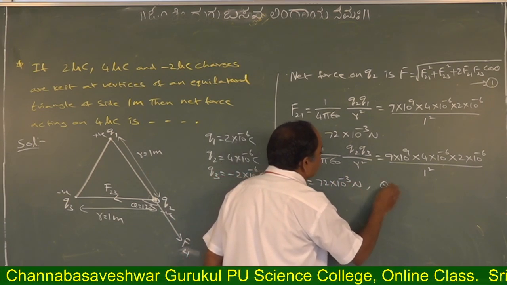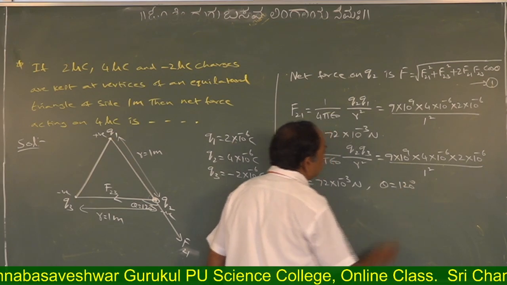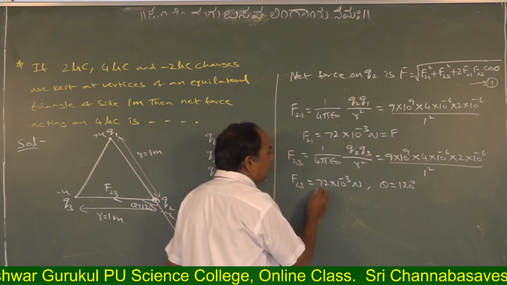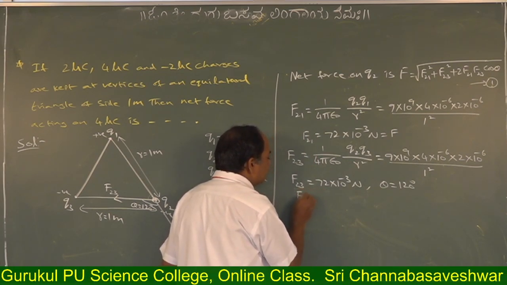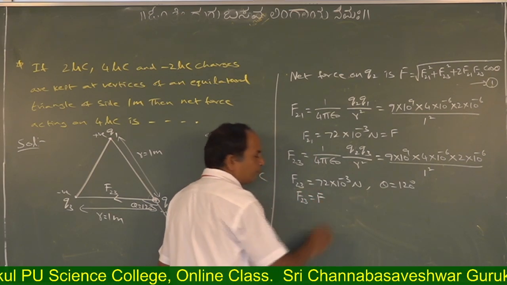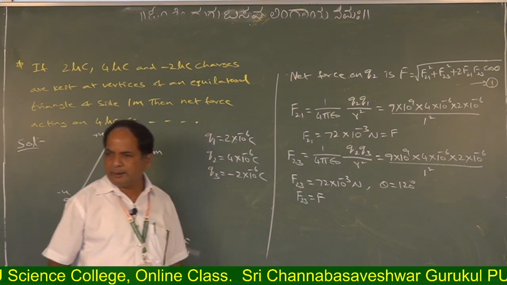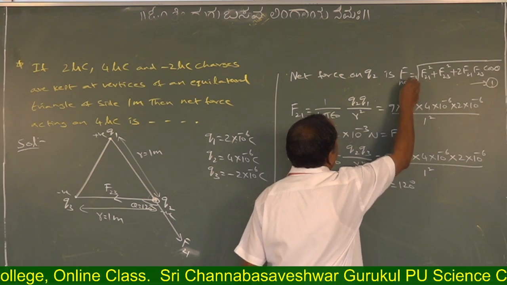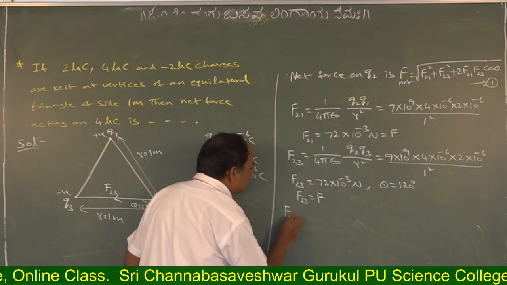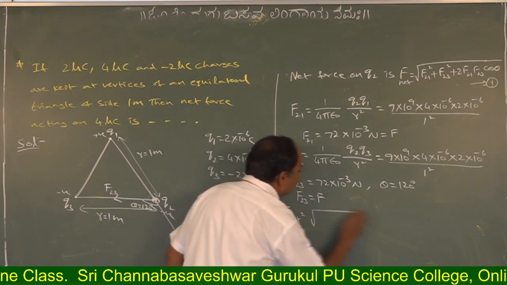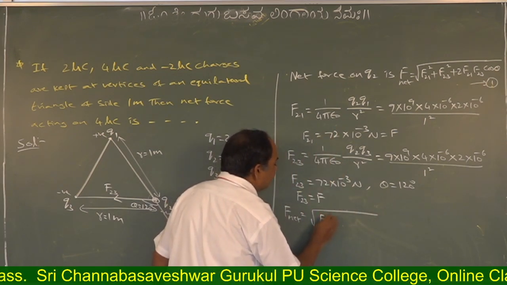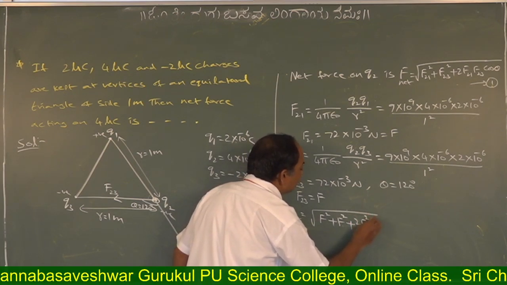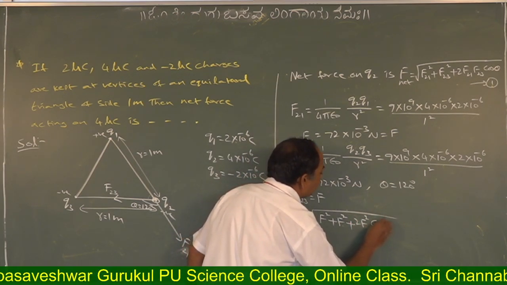And angle between them, 120 degree. I am considering this as equal to F. So automatically F23 is also some F value. Now F net, here I am writing F net. So F net is equal to root over F square plus F square plus 2F square cos 120.